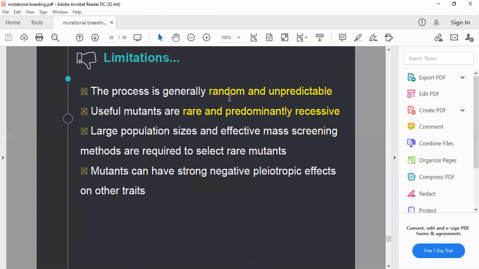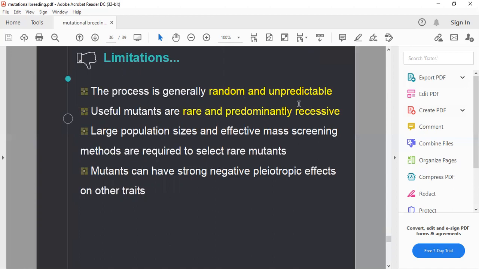There are also some limitations. The process is random and unpredictable. There is no assurance of producing a mutant, or of producing it at a specific location, so we cannot predict the nature of the mutation. Mutants producing favorable characters are very rare, so we need to work at large scale or repeat multiple times.